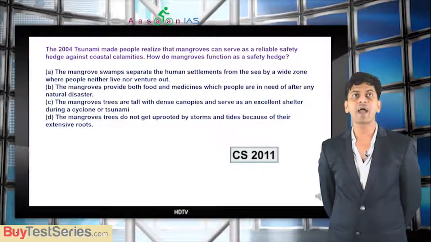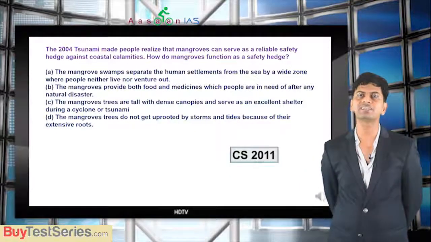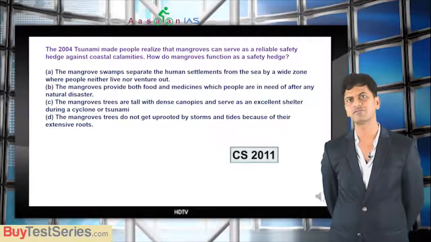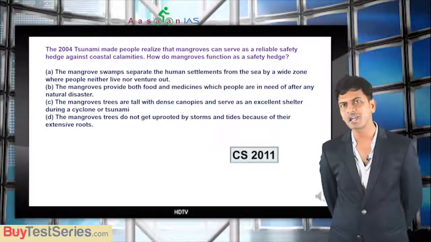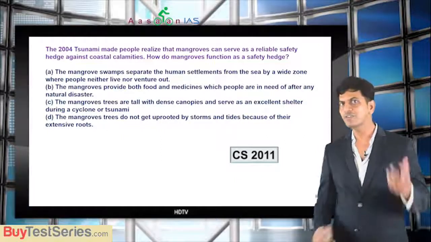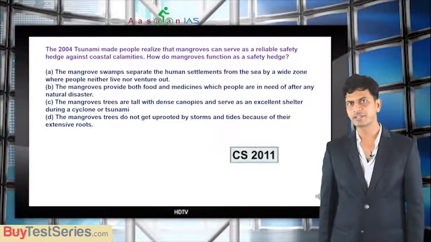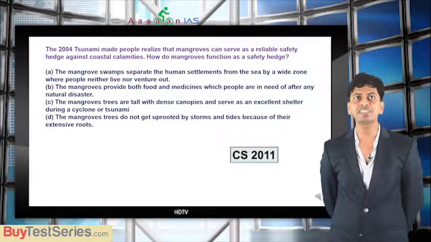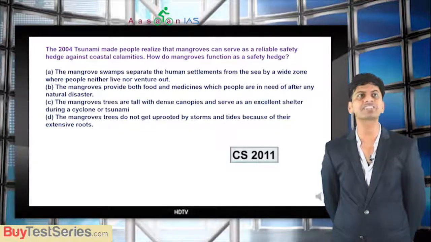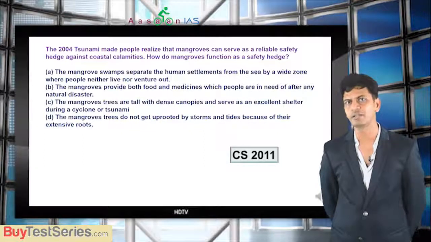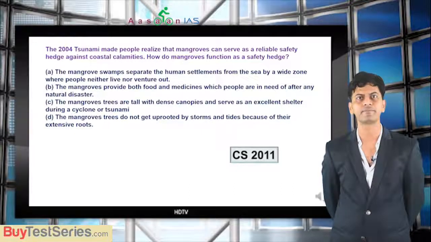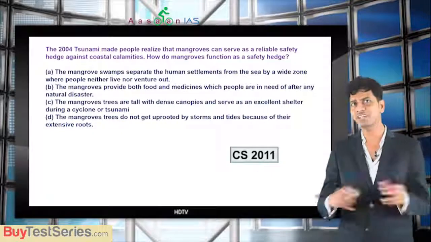Option B, if you see, the mangroves provide both food and medicines which people are in need of after any natural disaster, which is not looking meaningless. After a natural disaster, they provide food. Getting me? Wrong. Complete nonsense. Option C, the mangrove trees are tall with dense canopies and serve as an excellent shelter during a cyclone or tsunami. If a cyclone or tsunami comes, will you leave your house and go live in the mangrove forest? Very meaningless. So they are not providing such a thing.